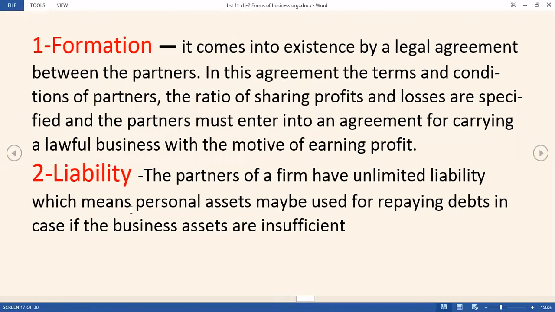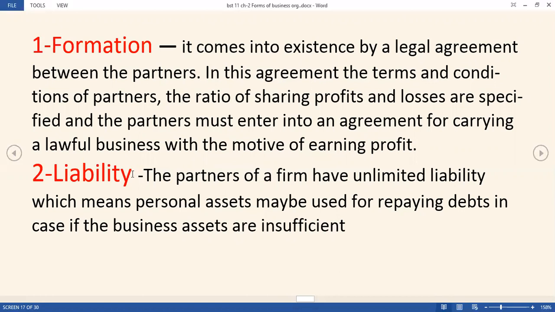Here the first feature that has been mentioned is formation. It comes into existence by a legal agreement. They must have a legal contract. The partners must have a legal contract among them, in which some of the terms and conditions can be mentioned about their relation, about their profit sharing ratio, and about their business also.